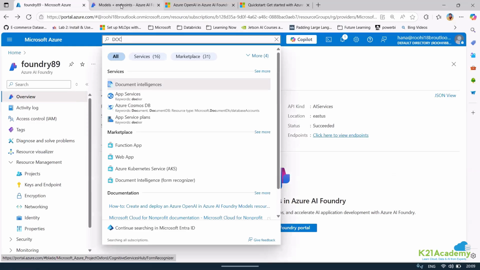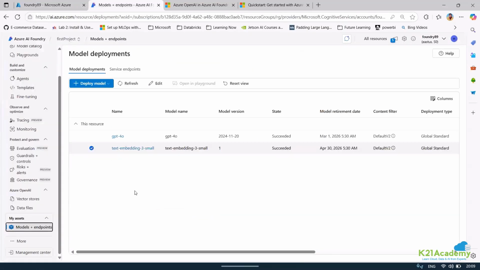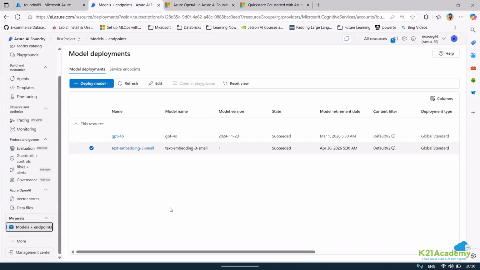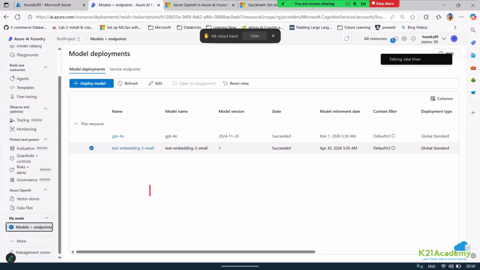So in document intelligence, there are different types of layout. There is the read layout, then there is the OCR layout. There is also a general document layout, I do not remember exactly, but there are different types of layouts available.